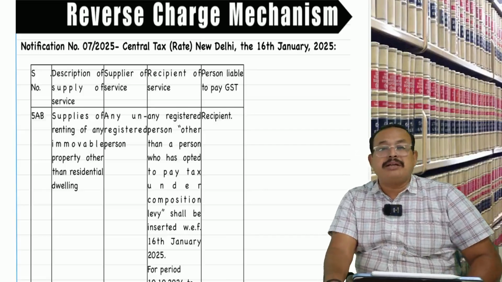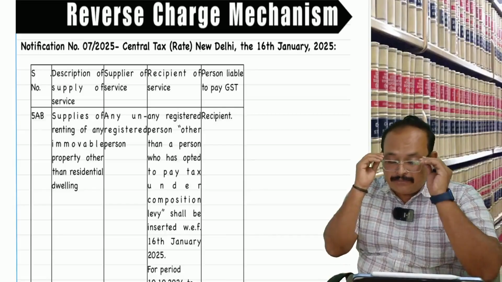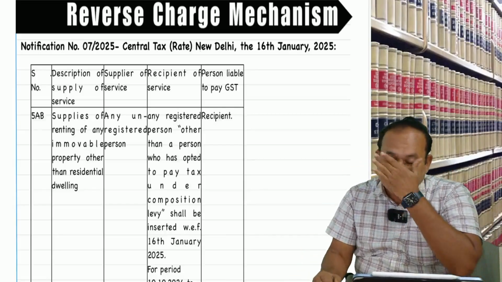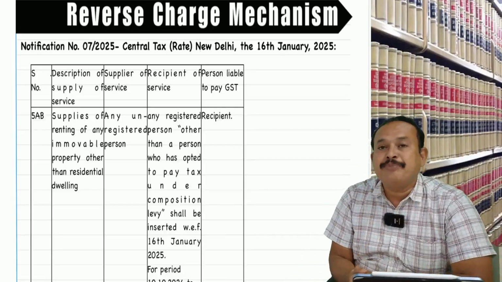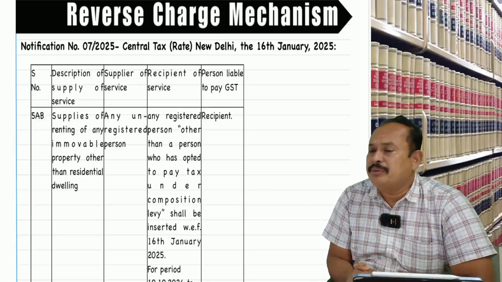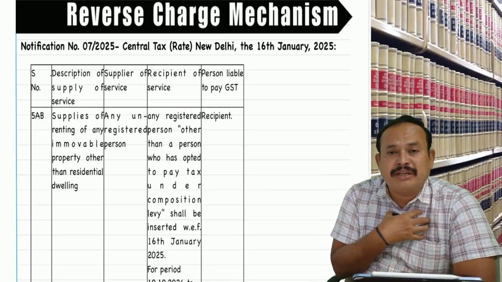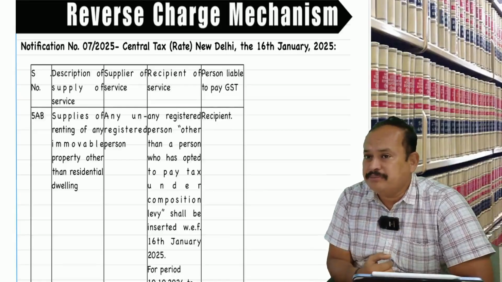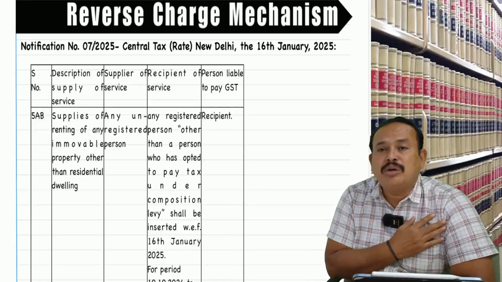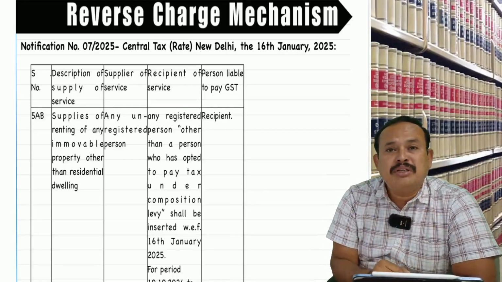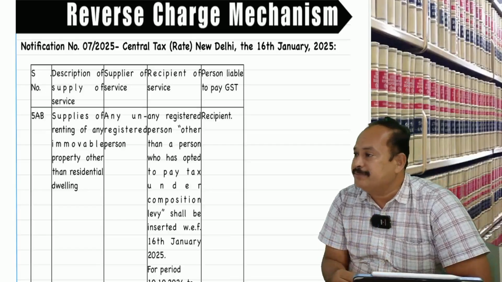What do you mean by practical approach here? What is hit here? I will refer to you, my dear friends. Listen to me here. Assume a scenario. I am Mr. Rafi, an unregistered person. I have one commercial shop at Mount Road, Chennai.